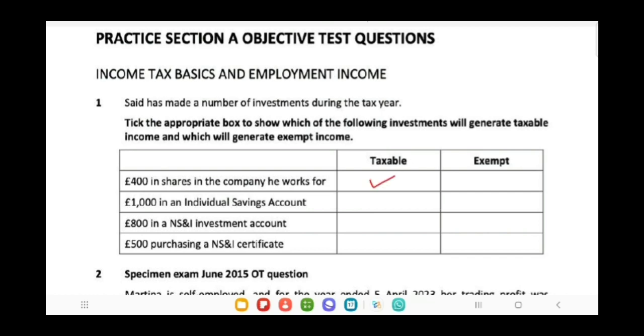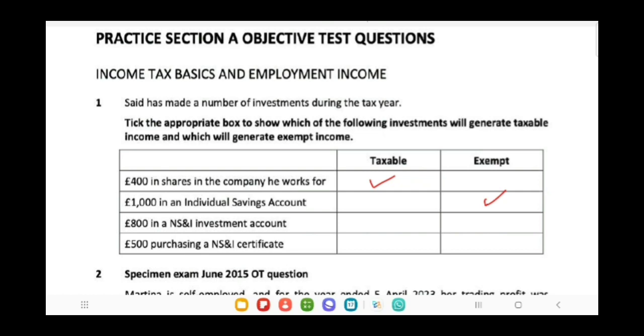Second, £1,000 in an individual savings account. You know that any amount deposited into an individual savings account up to 20,000 is exempt. So this 1,000 deposited into an individual savings account is exempt. Next is £800 in a National Savings and Investments account and £500 purchasing a National Savings and Investments certificate.